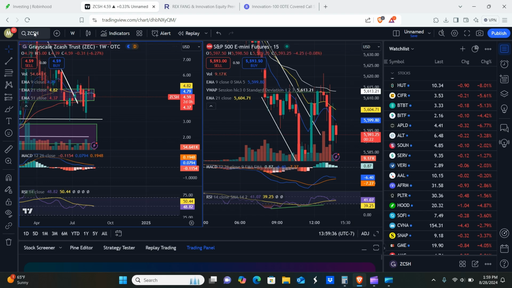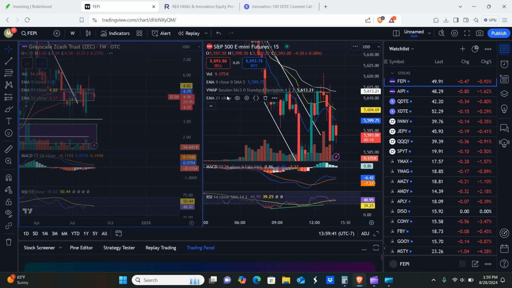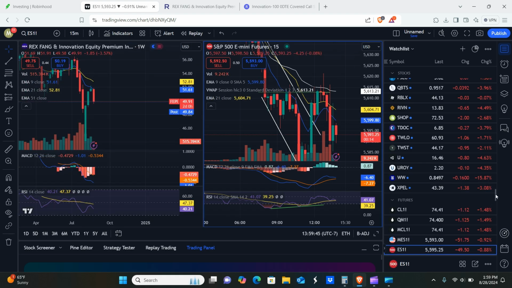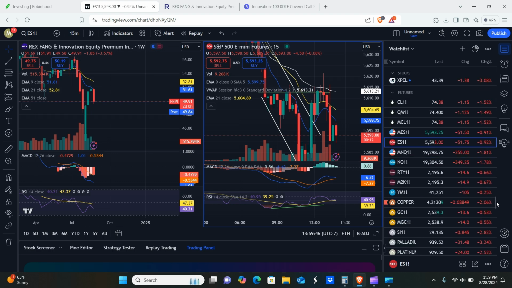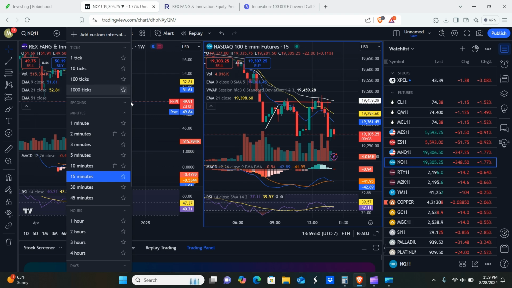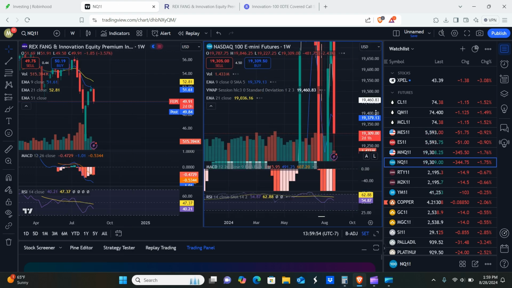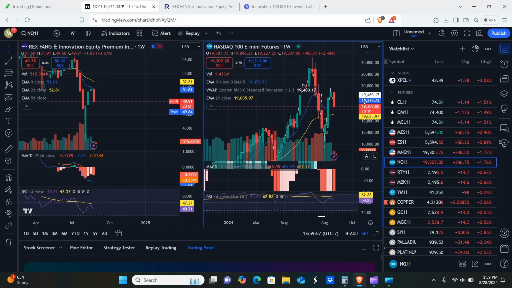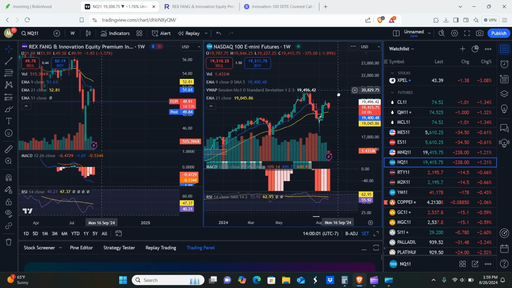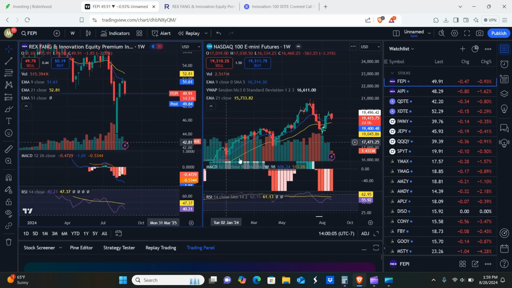So on the left chart, I'm going to go with FEPI, and then on the right chart, we'll take a look at the NQ specifically. This could also apply to AIPI because AIPI and FEPI are mostly heavily tech weighted. So there could be some outliers in there, but it's mostly just tech companies. Okay, so we'll take a look at the price here on the charts.